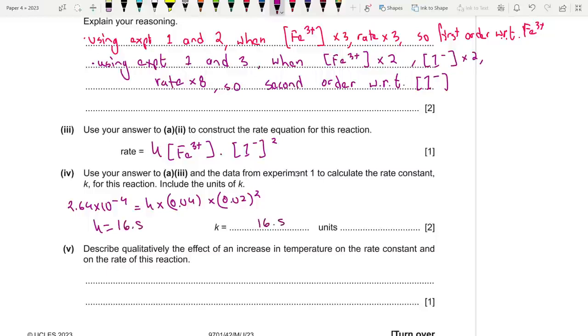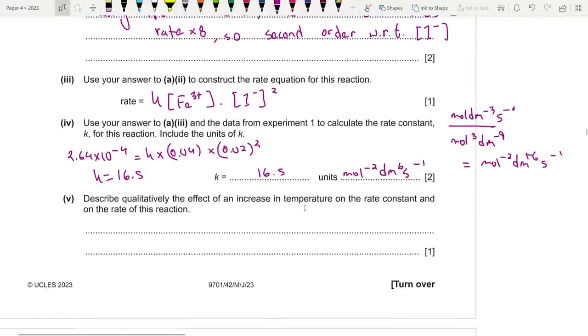And what is the unit? We know that rate has a unit of mol per dm cube per second, and below it's mol per dm cube times mol square dm minus 6, which is mol cube dm minus 9. So after simplification, it turns into mol minus 2 dm^6 second minus 1. So mol minus 2 dm^6 s minus 1.